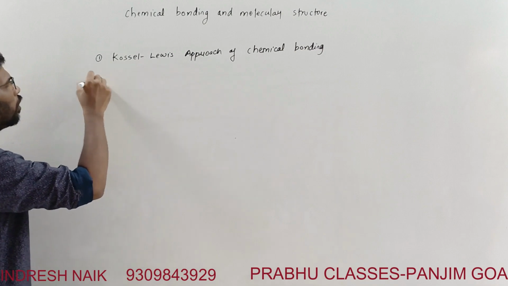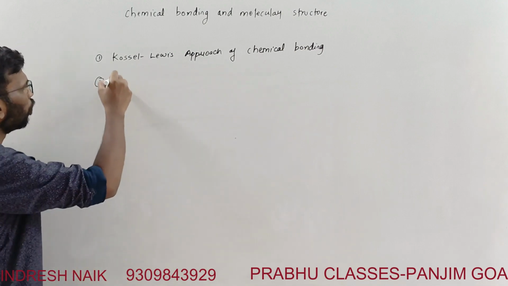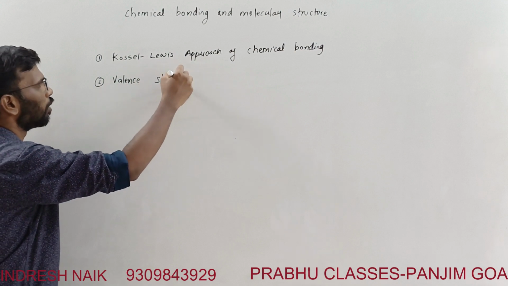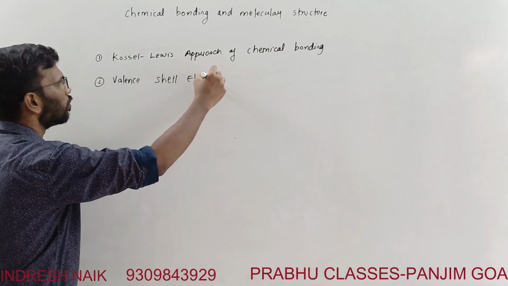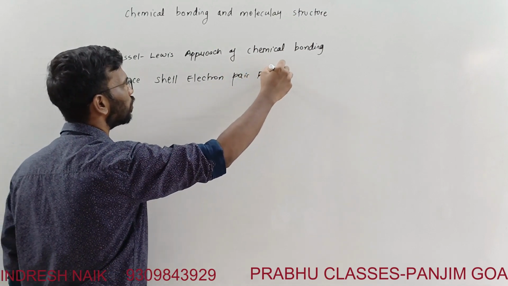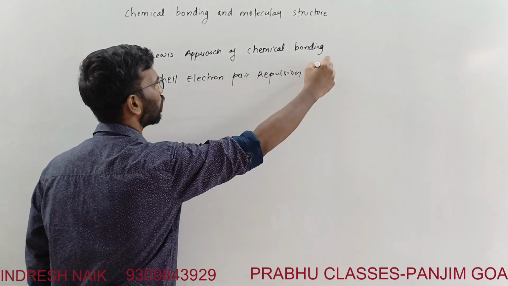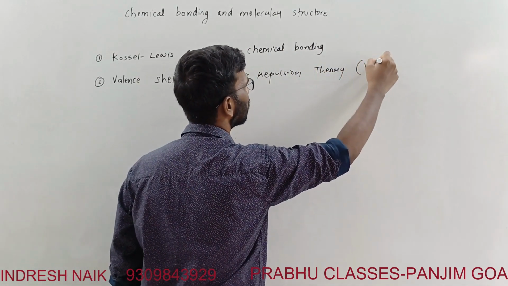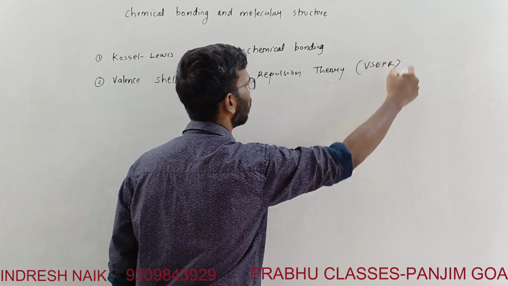Second, we are going to learn about valence shell electron pair repulsion theory, that is VSEPR theory.